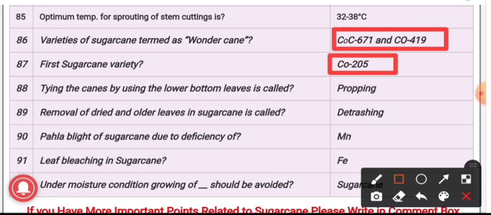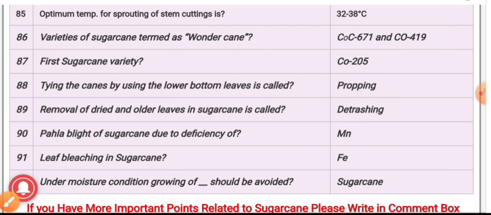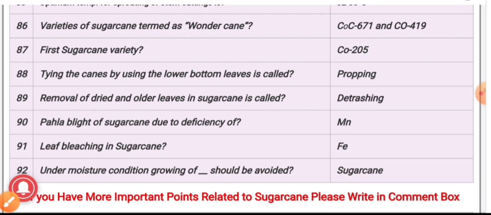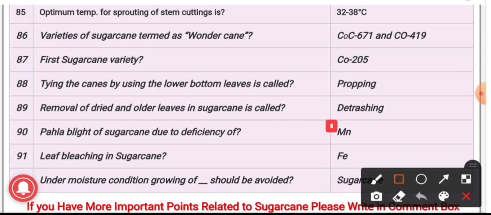88. Tying the canes by using the lower bottom leaves is called propping. Propping and detrashing are all terms related to sugarcane. In detrashing, we are removing the dried and older leaves of sugarcane. The Pahala blight of sugarcane takes place. 91. Leaf bleaching in sugarcane is due to the deficiency of iron.